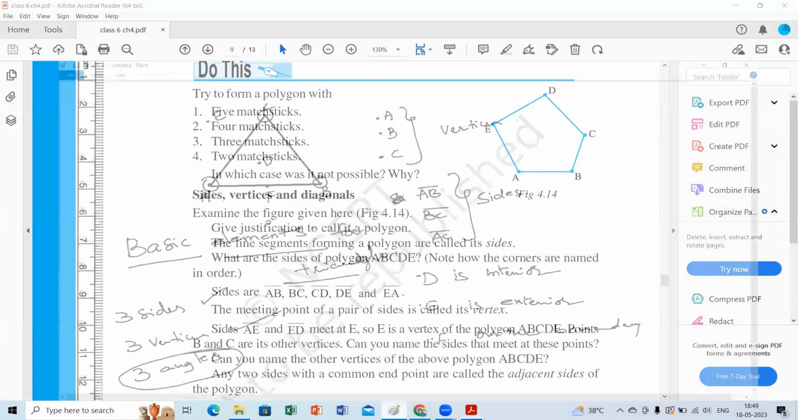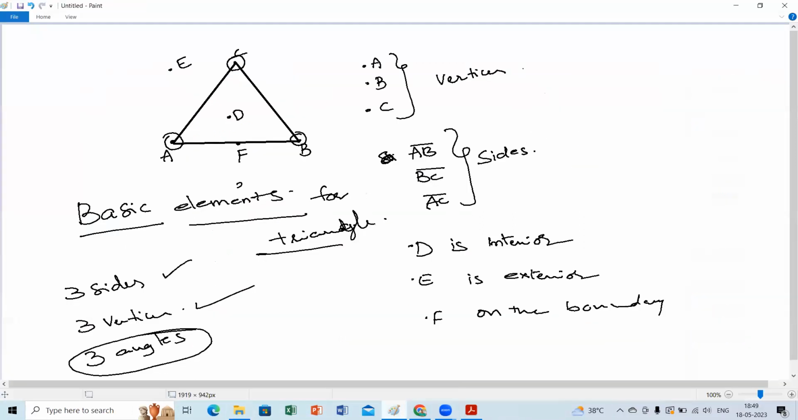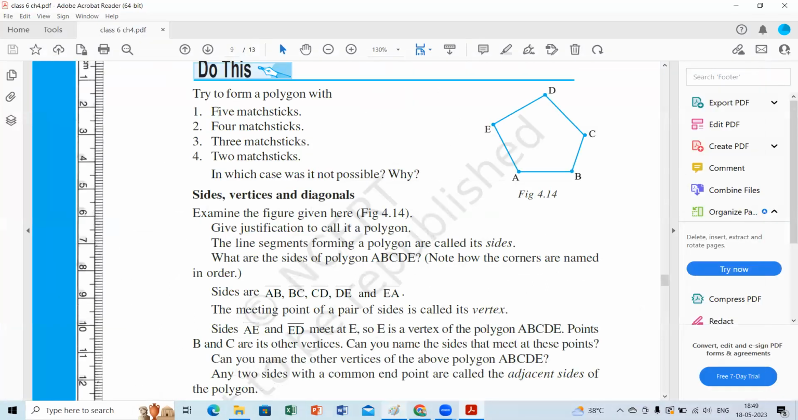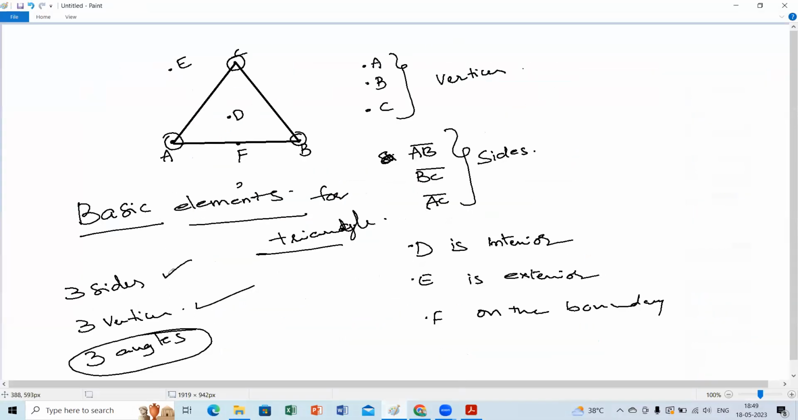3 sides means 3 line segments, 3 vertices, 3 corners. Corners is nothing but vertices. Sides is nothing but edges. Angles means we can take interior angles. These are the angles I will draw with different colors. What are the basic elements of the triangle? 3 sides, 3 vertices, 3 angles.